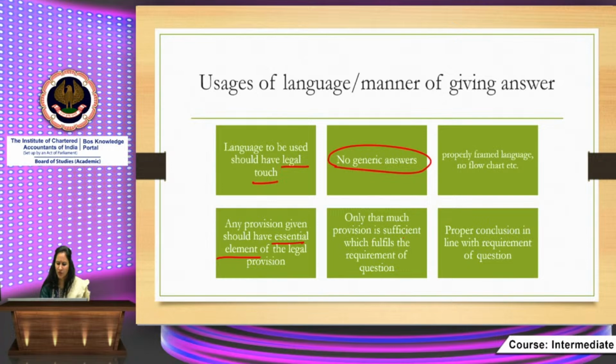Only that much provision is sufficient which fulfills the requirement of the question and a proper conclusion in line with the requirement of the question. One thing which is important is that you need to know very precisely what the requirement of the question is.